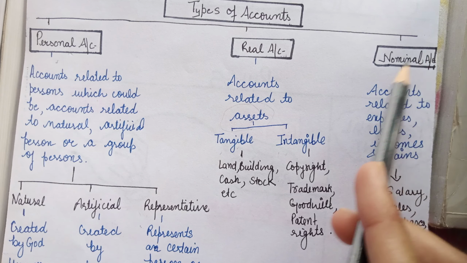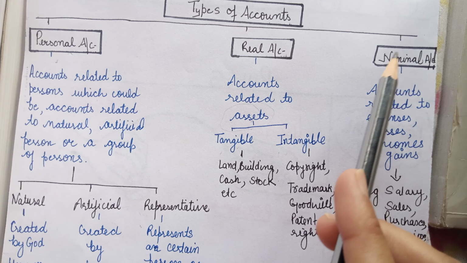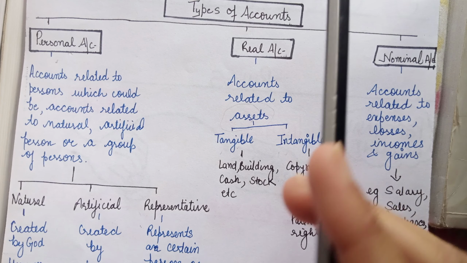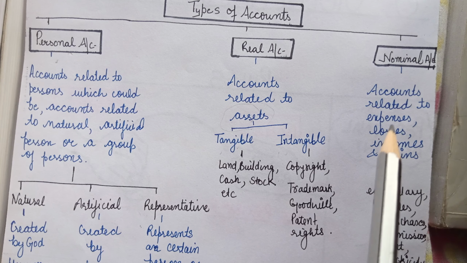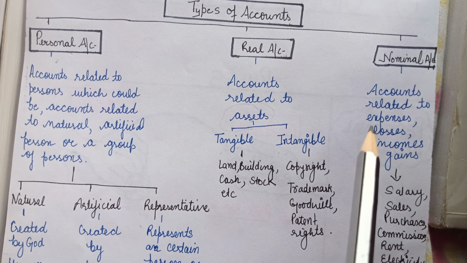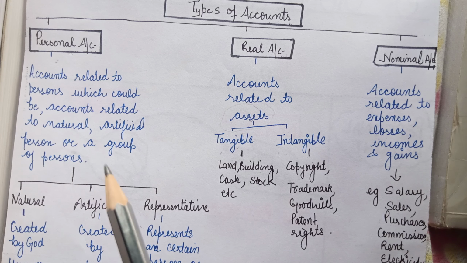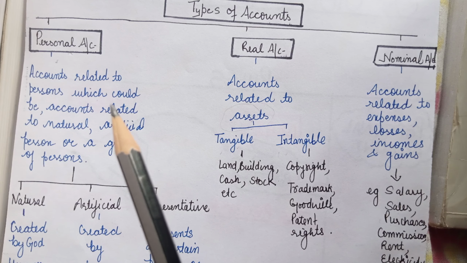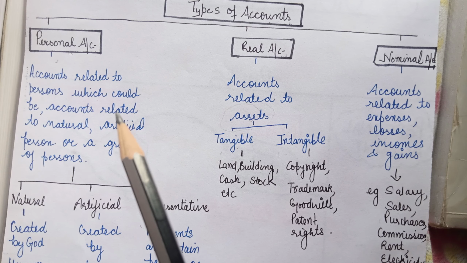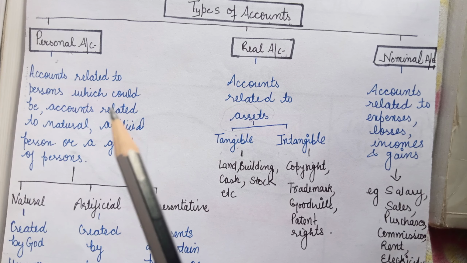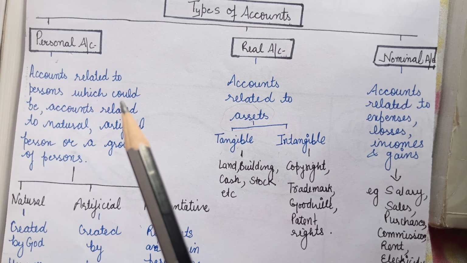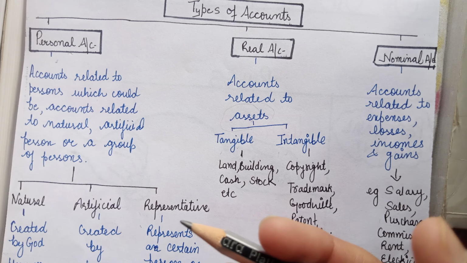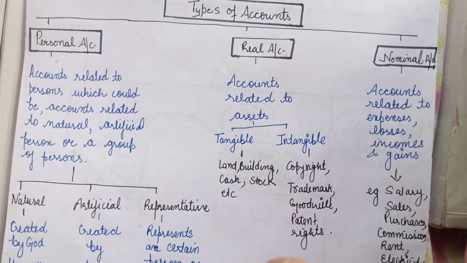So the next account is the nominal account. Nominal account is just related with expenses, incomes, losses, profits and gains. Profit is the thing that you earn from the things in which your business deals, such as goods. For example, if you have a stationery shop and you are selling books there, whatever you earn from the books, you are going to call it profit, the extra amount you have earned.